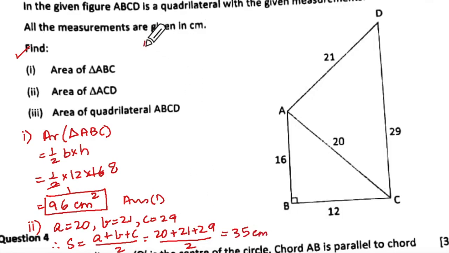Then you will say the area of triangle ACD will be equal to, what is the formula?